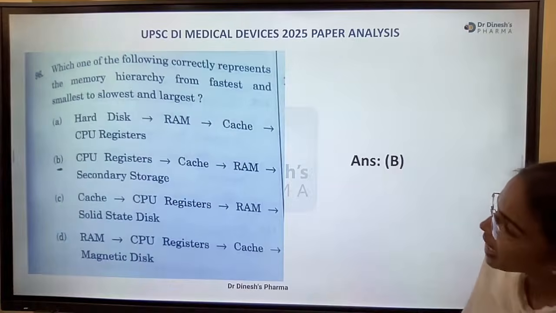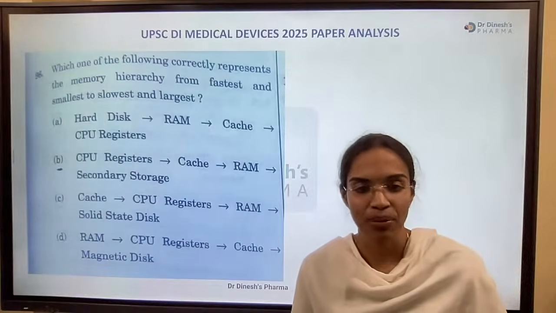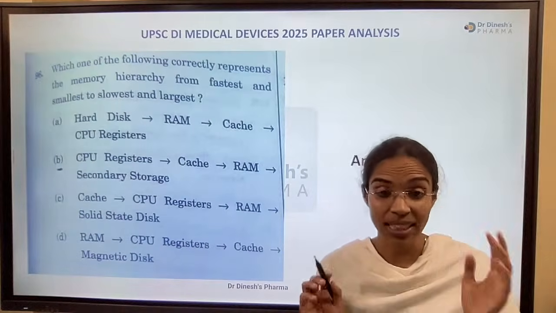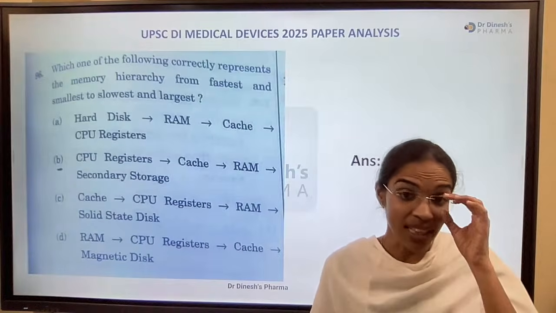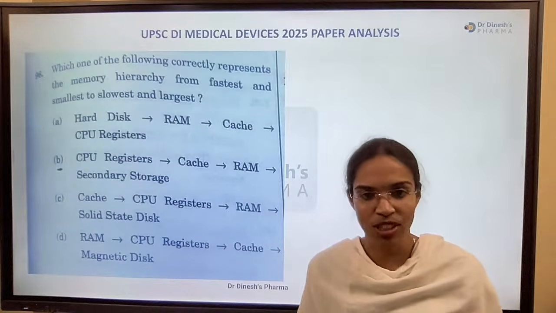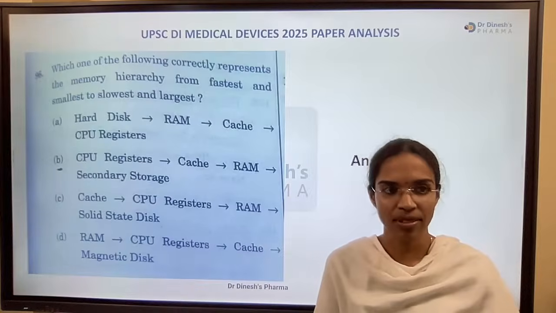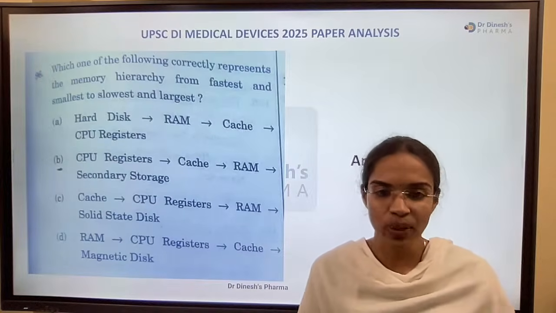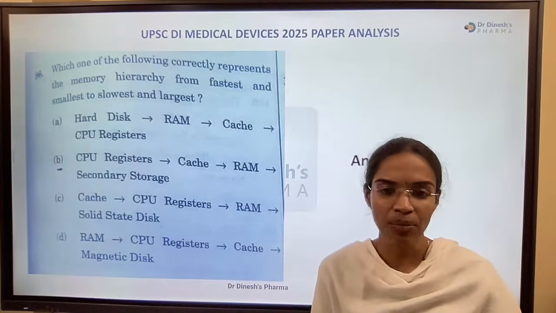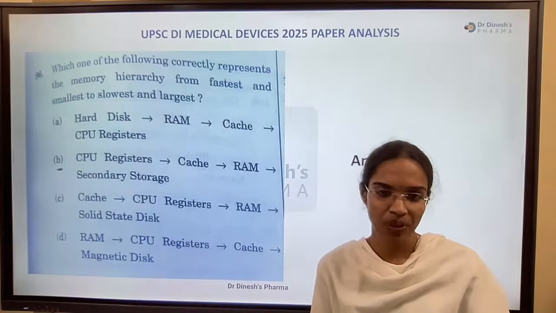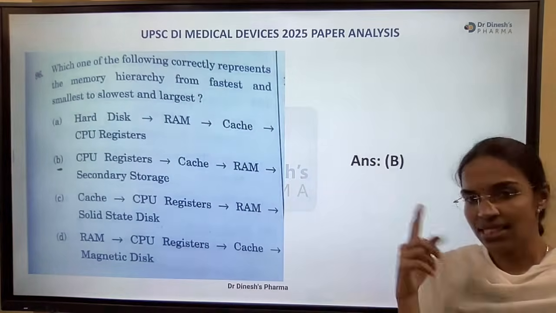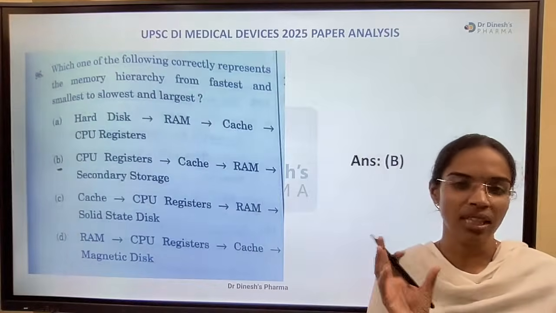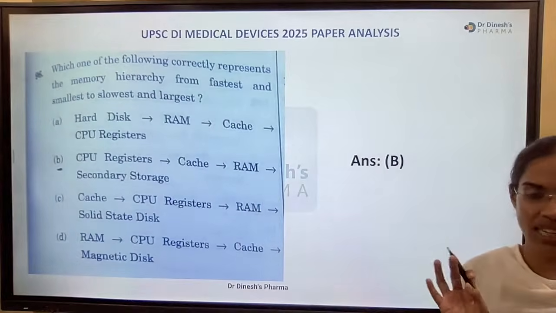For question number 96, this is from set C. We are discussing these questions. All the sets have the same questions, of course. Only the sequence is different. But whatever we are discussing, we have a complete set C. So whoever has set C can directly follow it, and the remaining people can correlate the questions and answers.